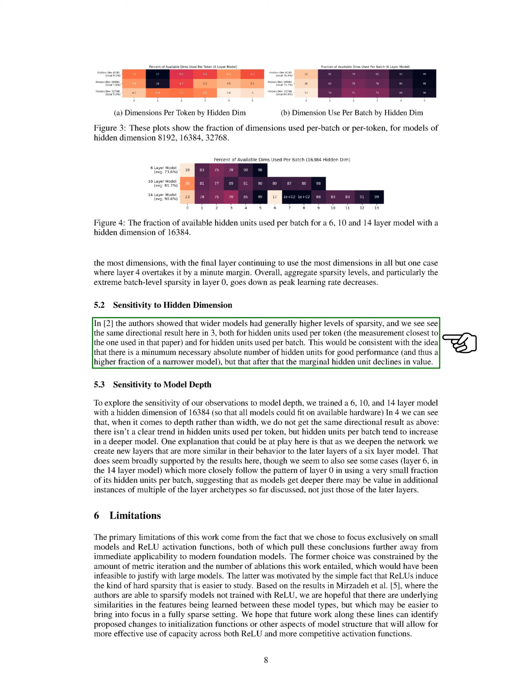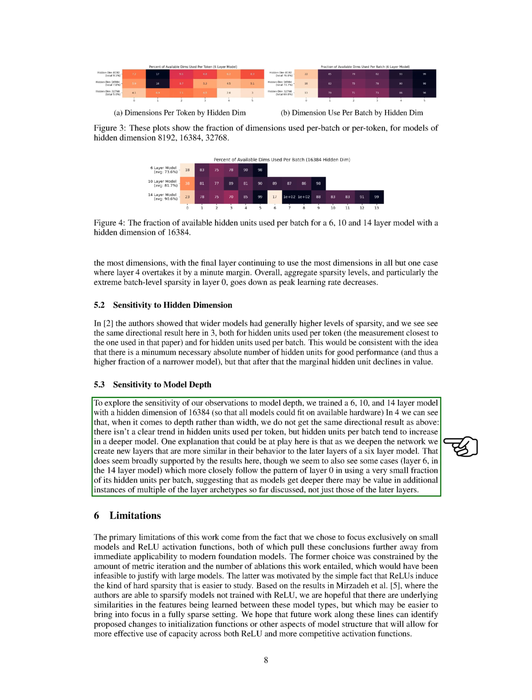Unlike the width variation, we did not observe a clear trend in hidden units used per token with increasing depth. However, the hidden units used per batch tended to increase in deeper models. This could be due to the creation of new layers that behave similarly to the later layers of a shallower model. While some layers in deeper models showed behavior similar to layer 0 in using a small fraction of hidden units per batch, suggesting the value of additional instances of different layer types as models get deeper.